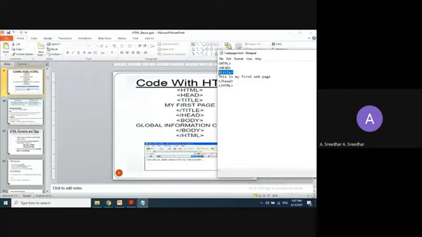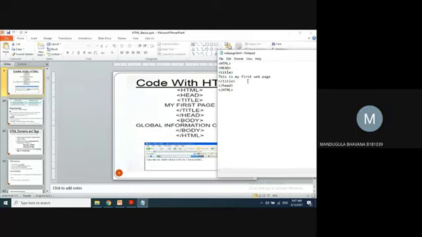And use the title here. So this is the open HTML tag, this is the open head tag, this is the open title tag. And always the head tag must lie in the HTML tags, and the title must lie in the head tag.